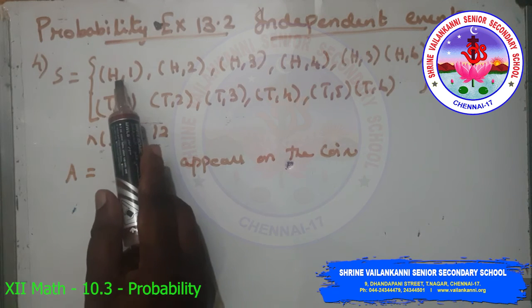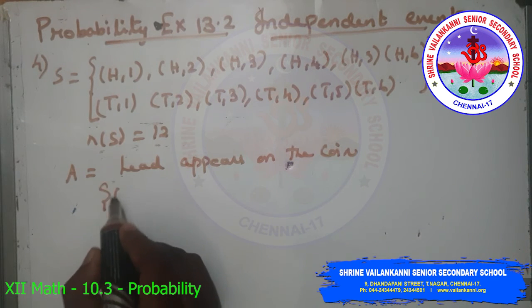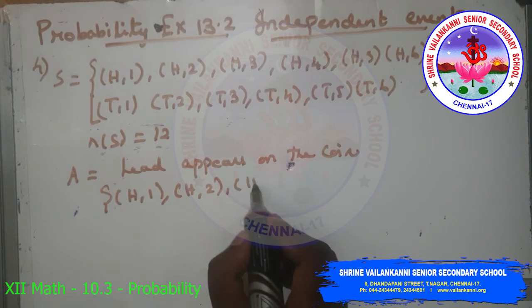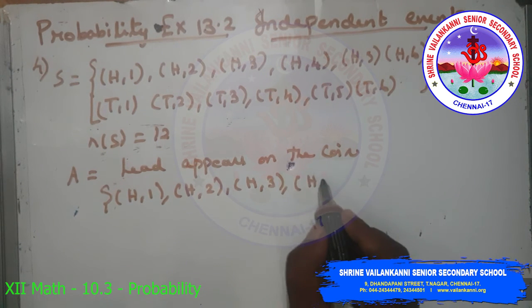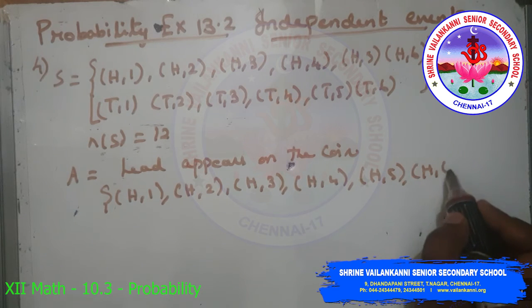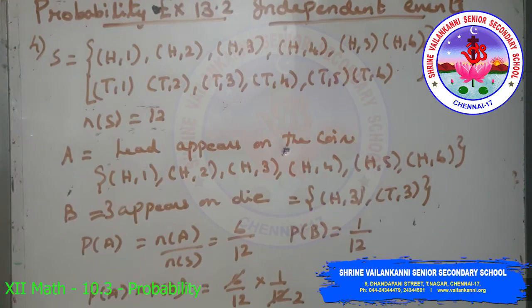So head appears on the coin means H1, H2, H3, H4, H5 and H6, which is 6. So B is the event in which 3 appears on the die, so H comma 3 and T comma 3.